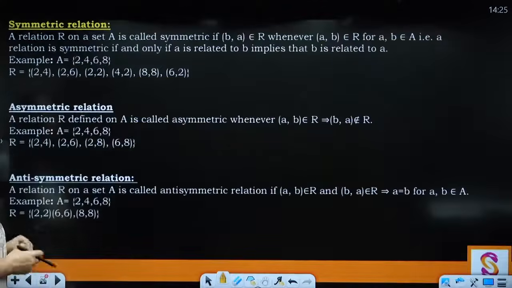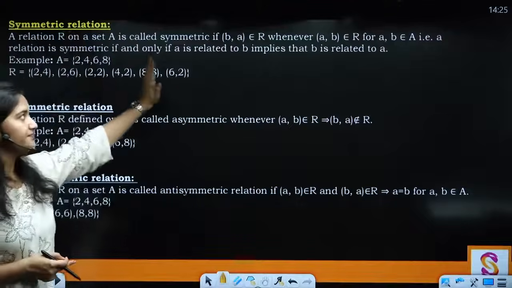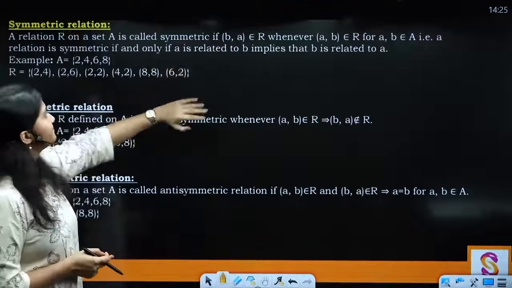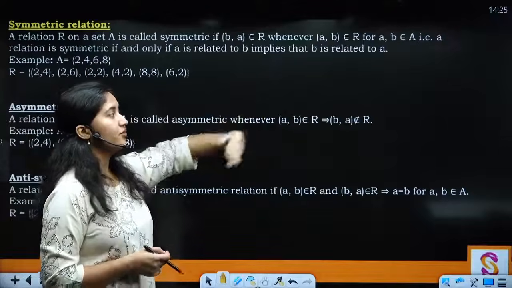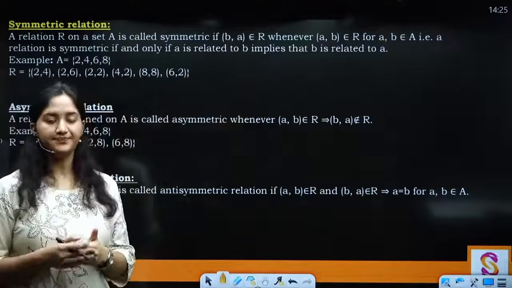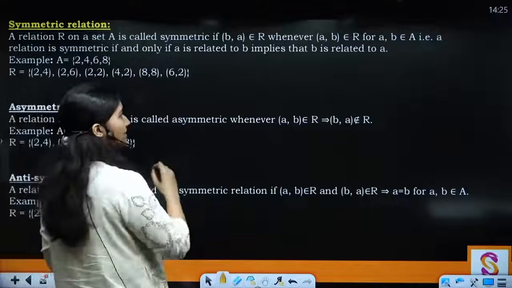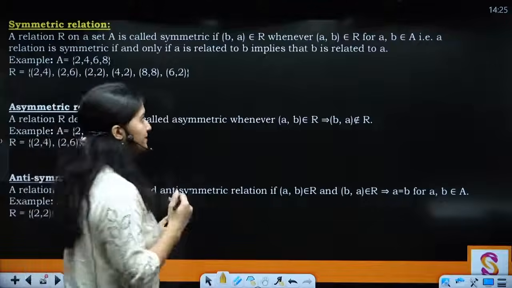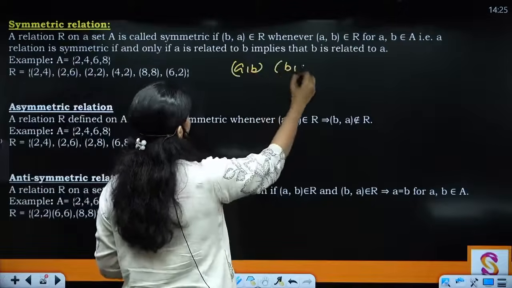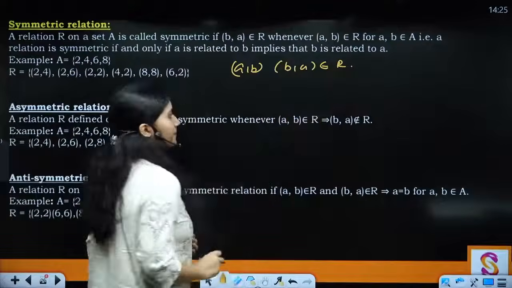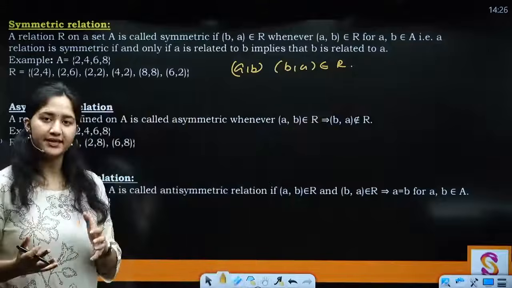Then you have symmetric relation. So what does a symmetric relation mean? A relation R on a set A is called symmetric if (b, a) belongs to R whenever (a, b) belongs to R for a, b belongs to A. Now see, what is the common mistake? The common mistake is that we say that both (a, b) and (b, a) should belong to R. No, both are not required.